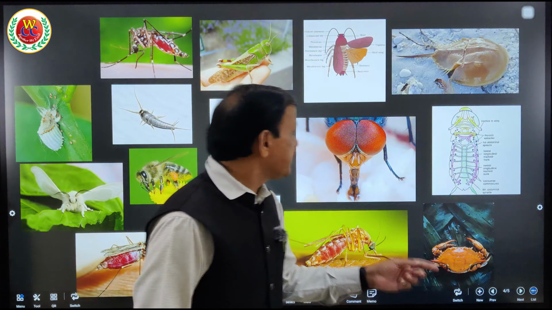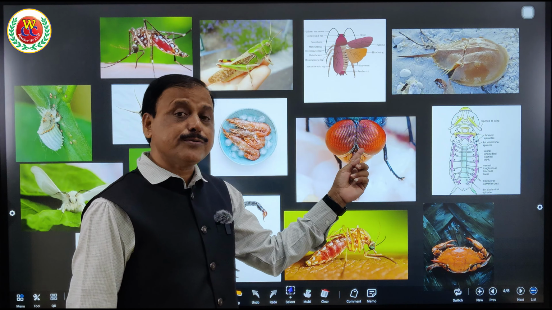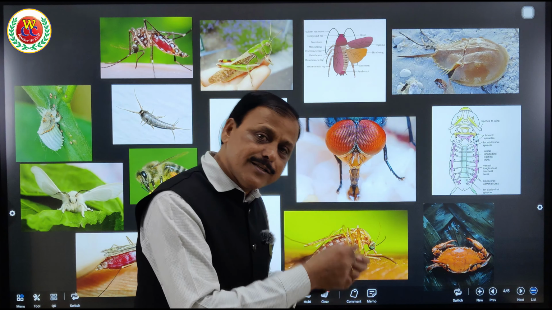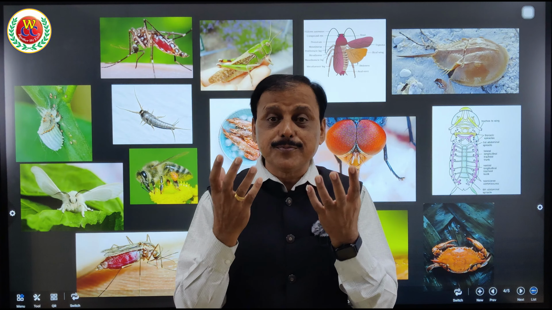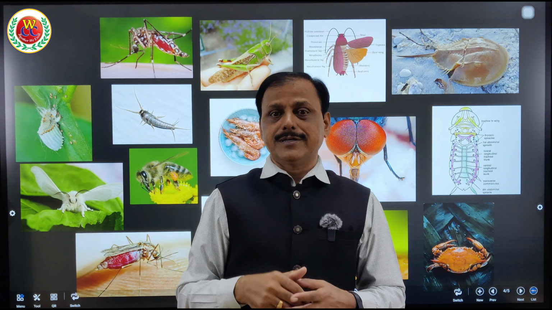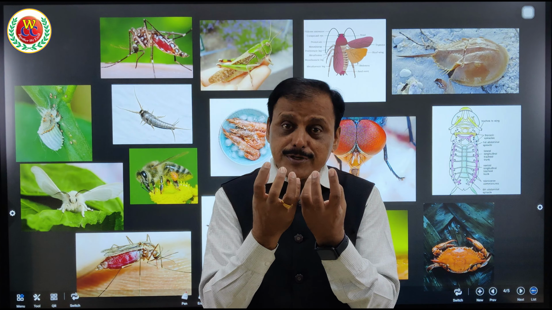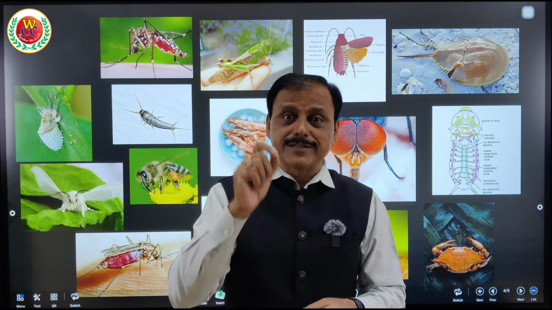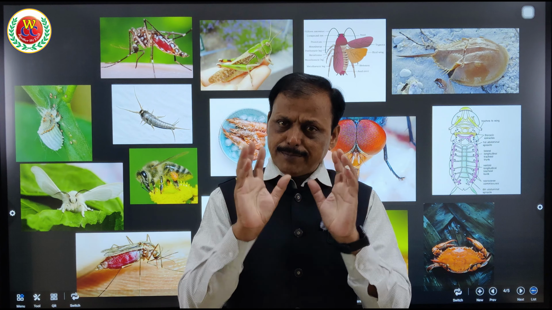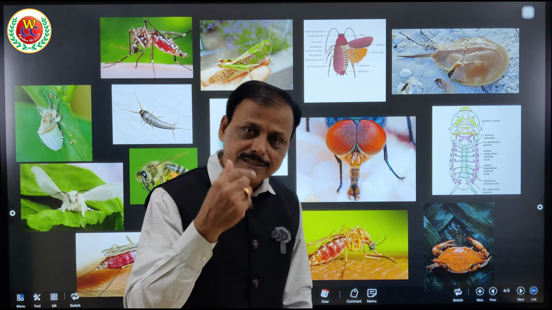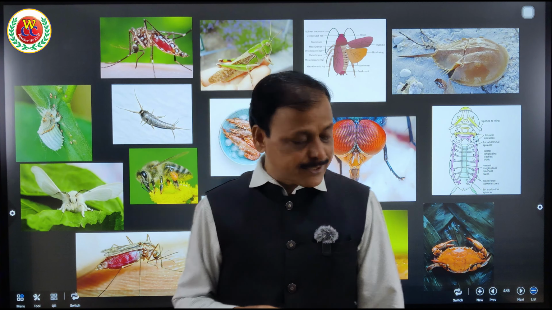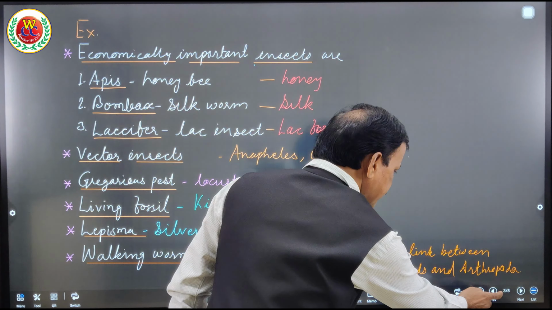You can see here in this picture, see these dots, what do you see? They are the lenses. Because of thousands of lenses, about 2,000 lenses in each eye, they have multiple images that together cumulatively form the main one, and that is called mosaic vision. So formation of many images because of thousands of lenses is called mosaic vision. Please remember, that is the next point: they have compound eyes with mosaic vision.